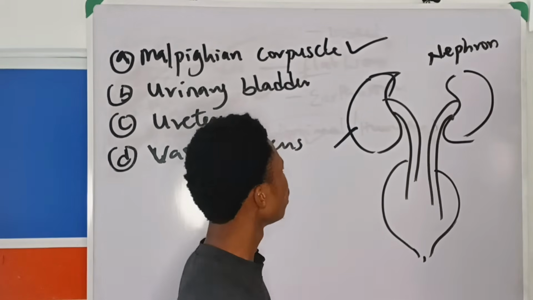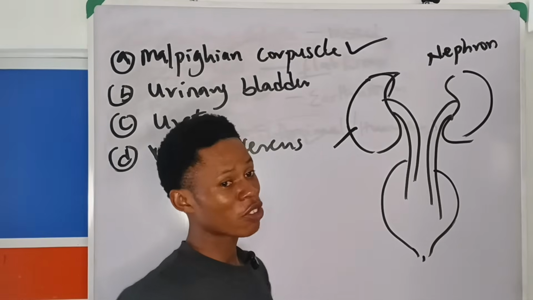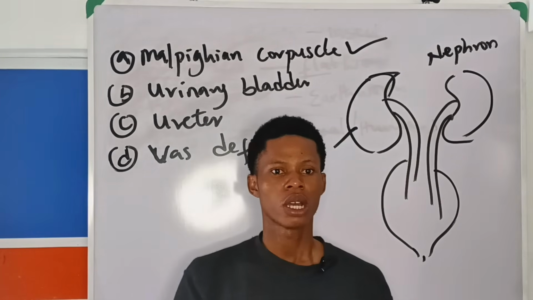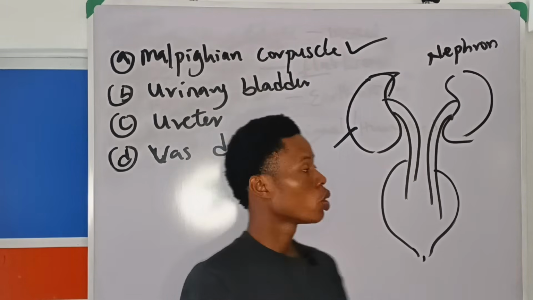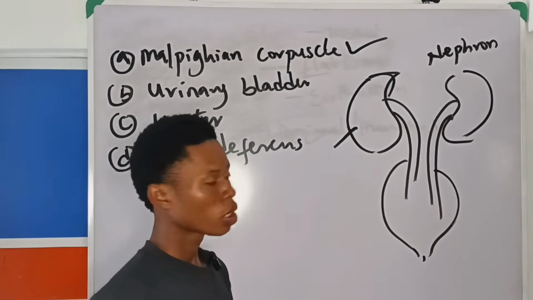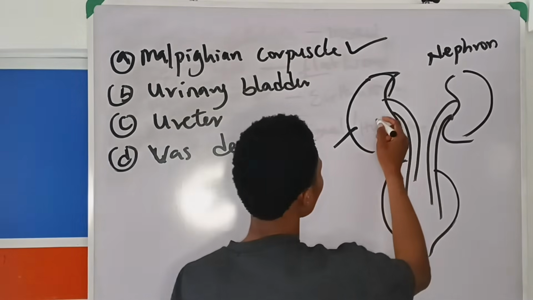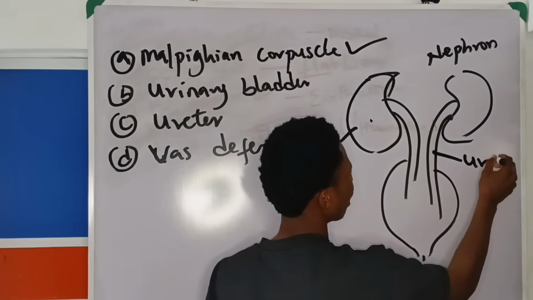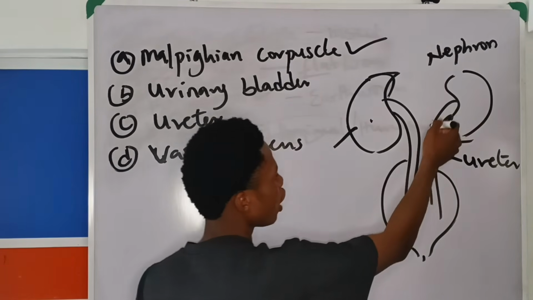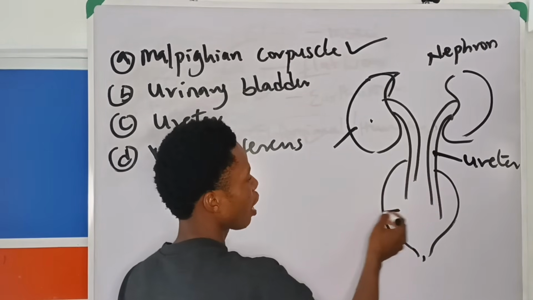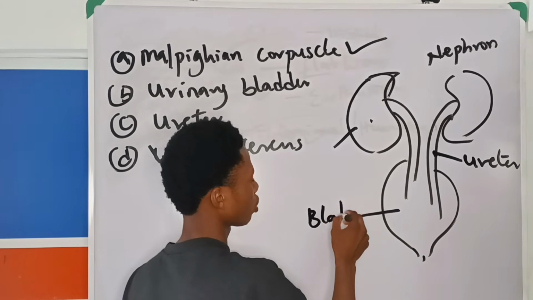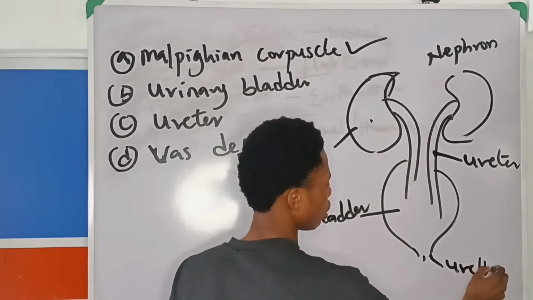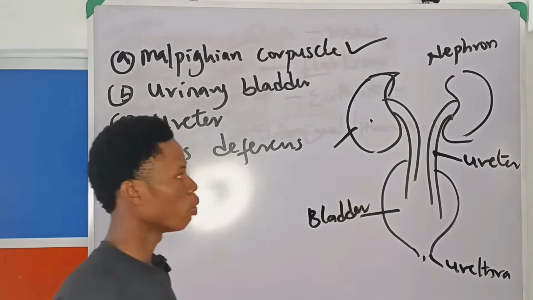Now, the nephron has different parts. We have the Bowman's capsule and the glomerulus, which is classified as the corpuscle. So that is the corpuscle there. But now, once urine is formed in the nephron in this kidney, we have the ureter. The urine flows from here through the ureter and enters the bladder. Then when the bladder is full, we have the urethra here, where the urine passes out of the body.